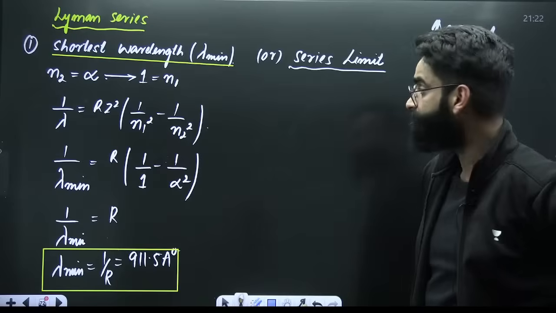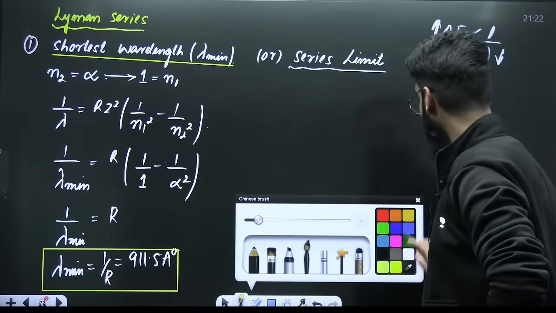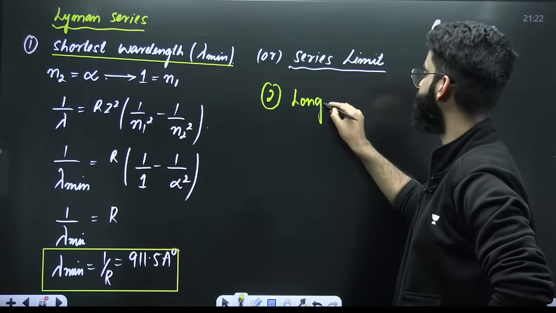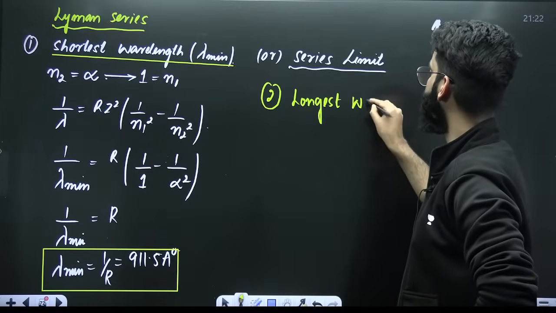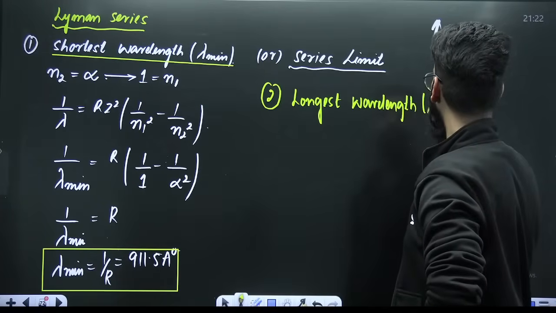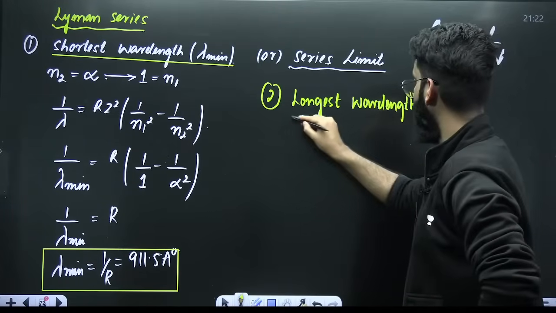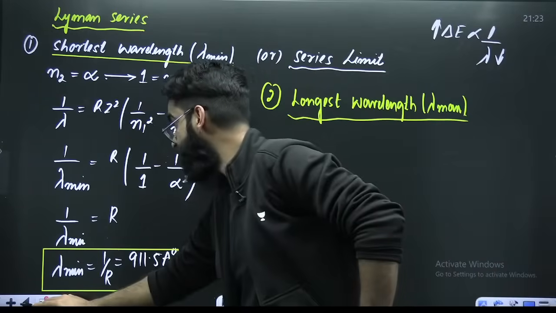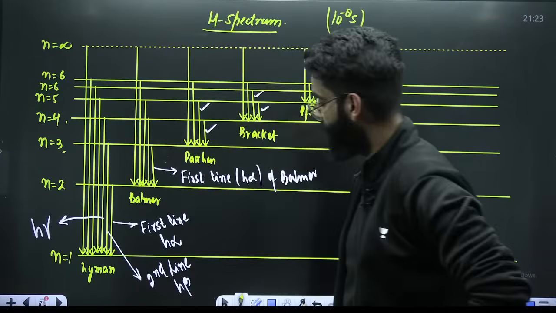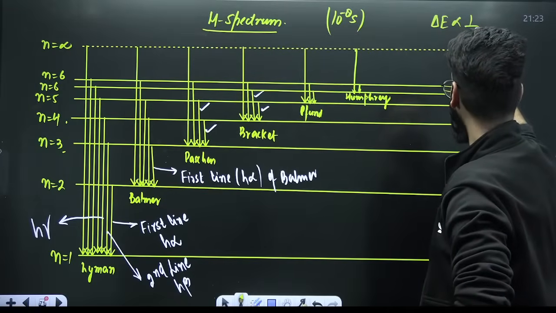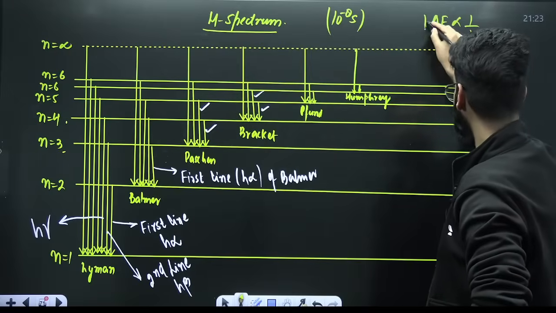Am I clear? In case of Lyman series only, if they ask you to calculate the longest wavelength, lambda max, since delta E is inversely proportional to lambda, if lambda has to be longest, delta E has to be minimum.